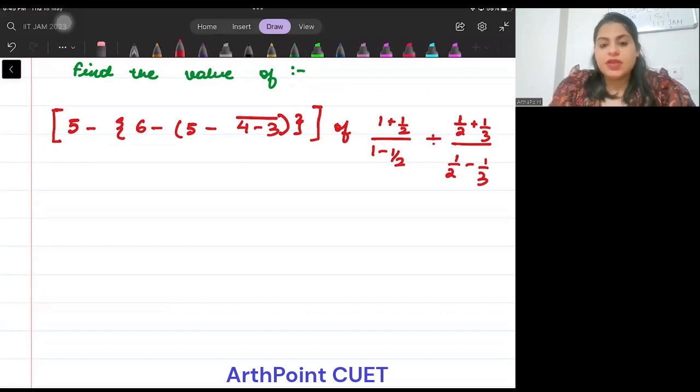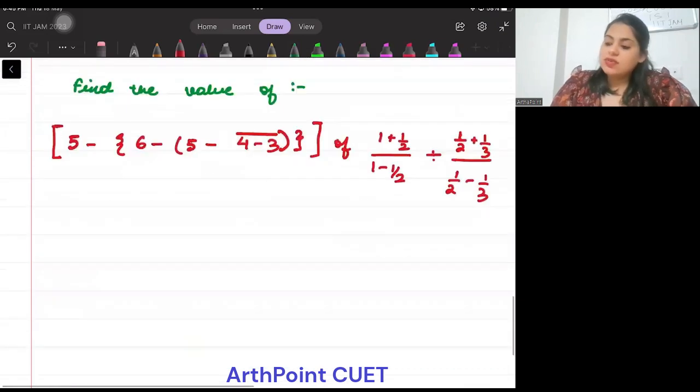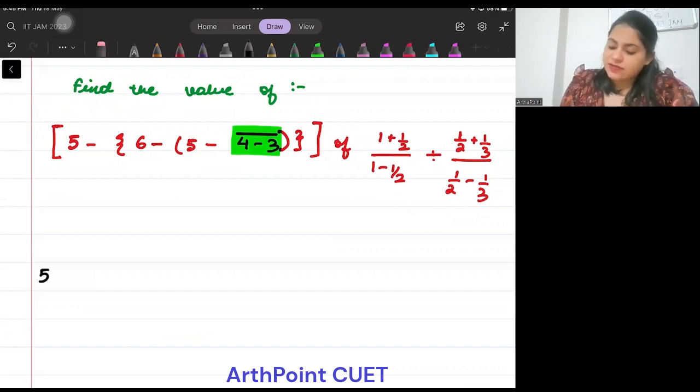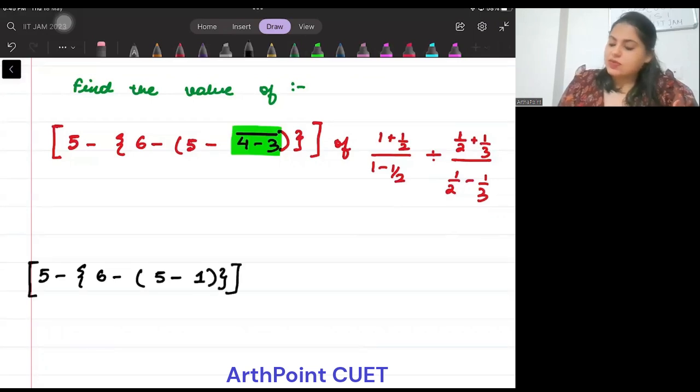So now just think about it. The first thing that we should be doing, जो हमने पढ़ा, bracket off. BODMAS में bracket off is the first thing. When we talk about bracket off, bracket में सबसे पहला line of order में जो bracket आता है, that's the line bracket. So the aim is to resolve this line bracket. सबसे पहले ये resolve होगा. So 4 minus 3 is 1. और कुछ नहीं टच करना है, सिर्फ इसको रिजॉल्व कर देते हैं. So we will get 5 minus 6 minus 5 minus 1. Rest everything will remain the same. Of वगैरह वगैरह जो भी है, whatever is written, you will just keep it the same.